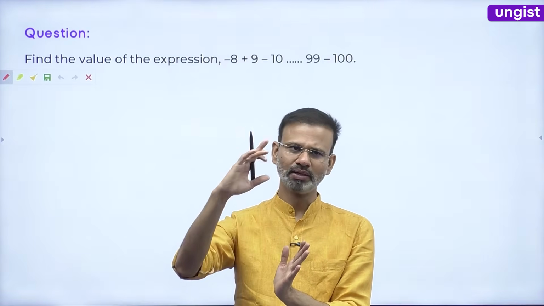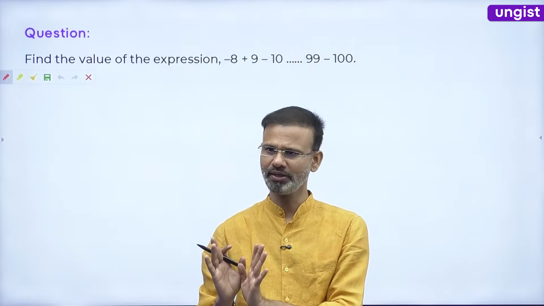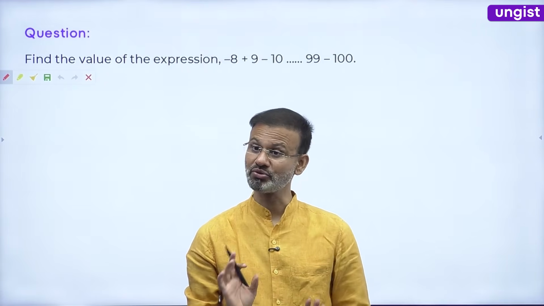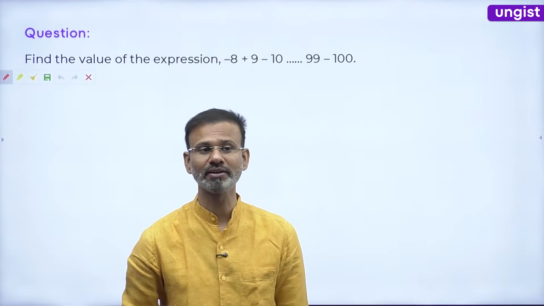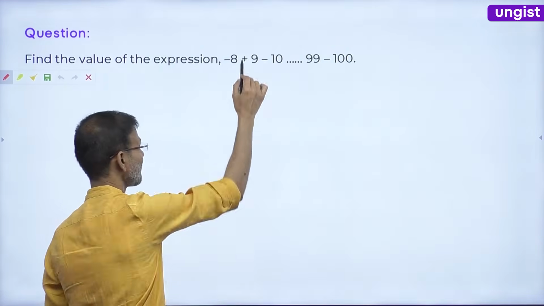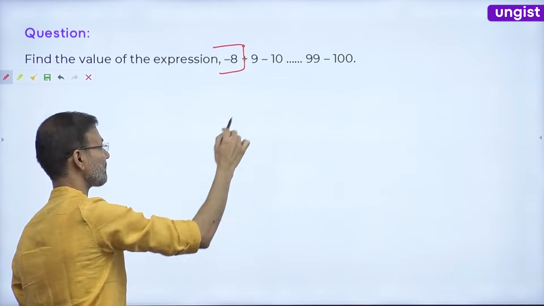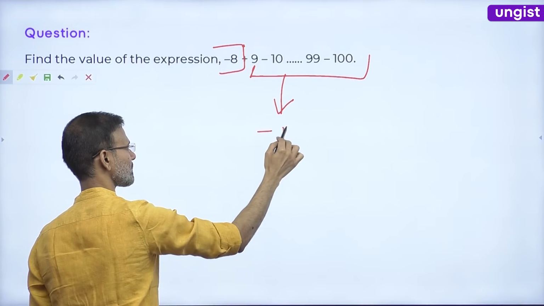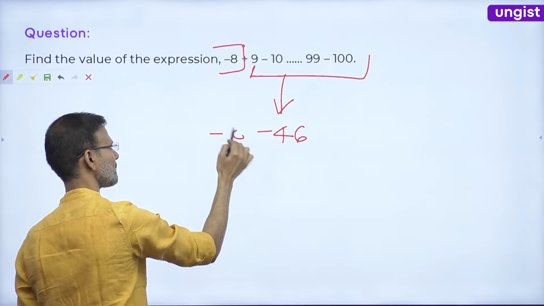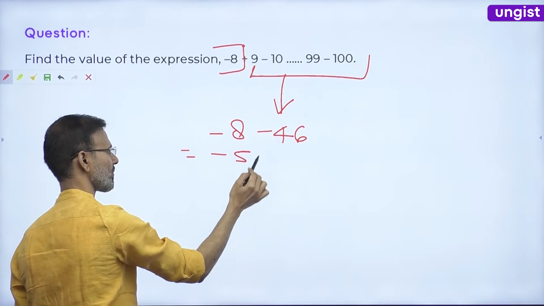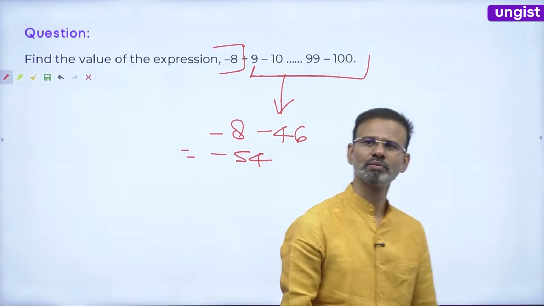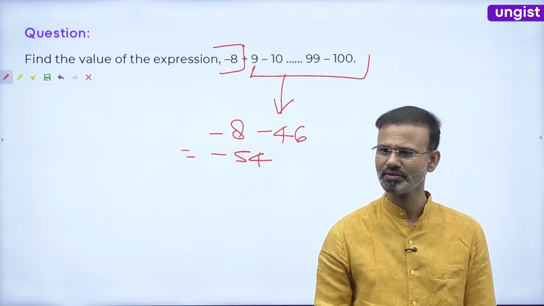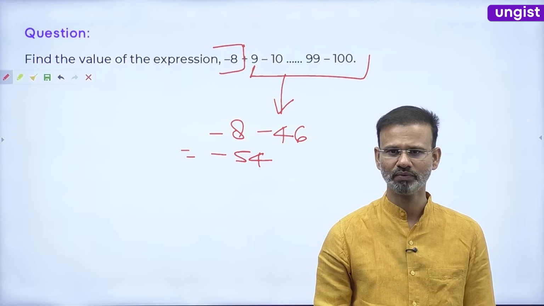You know the number of pairs have to be found. But one number is actually disturbing your pattern, yes or no? Which number is disturbing your pattern? -8. Take this out separately. We will look at it later. Try to solve this question from here to here. What is the answer? Okay, everybody, clear now? Done? Any doubt, guys? Clear now?